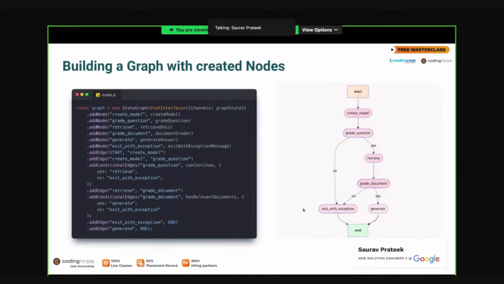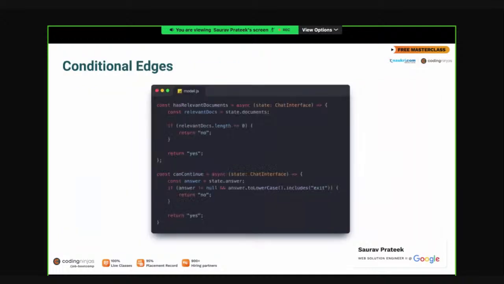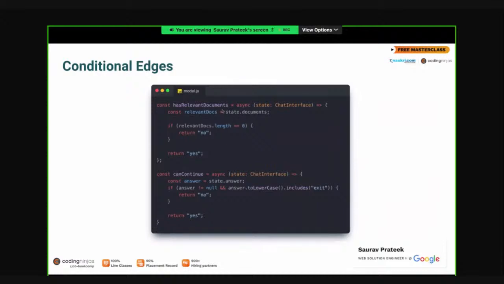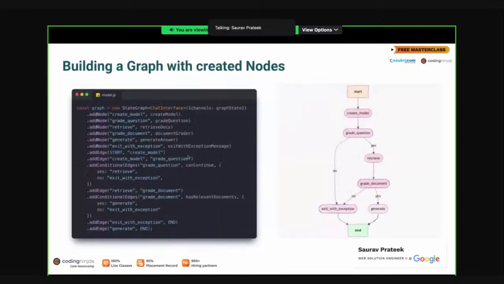Okay, great. Now let's quickly understand those two conditional edges which we are seeing here. First is has relevant documents. We were using it here to see whether, after grading the documents, we have relevant documents or not. It takes the relevant documents from the shared state documents field and checks whether we have a relevant document or not. If the length of this array is 0, it means all our documents were filtered out and none of them were relevant, so it returned a no. If we had relevant documents, then it returned a yes. And that's what we are doing here. If it returns a yes, we generate. If no, we exit with exception.